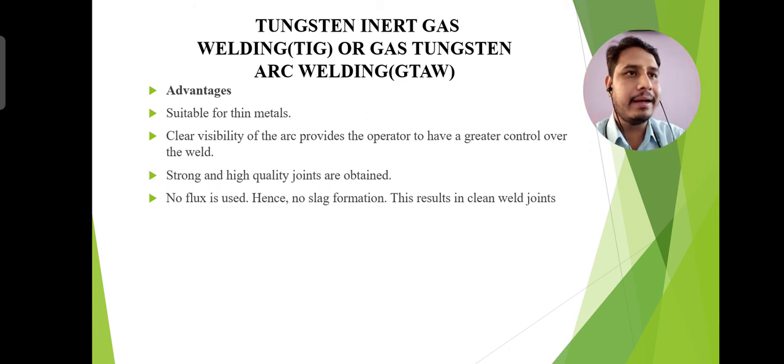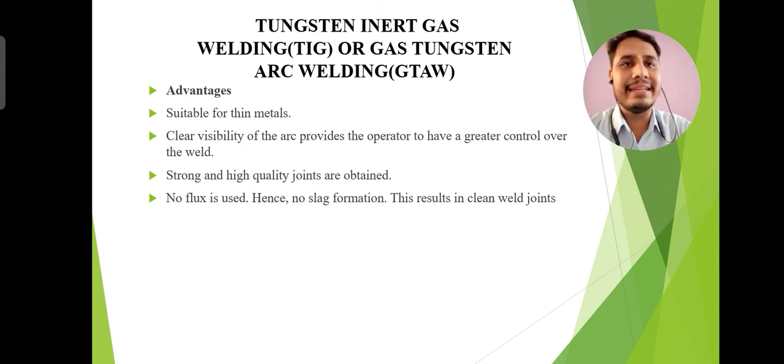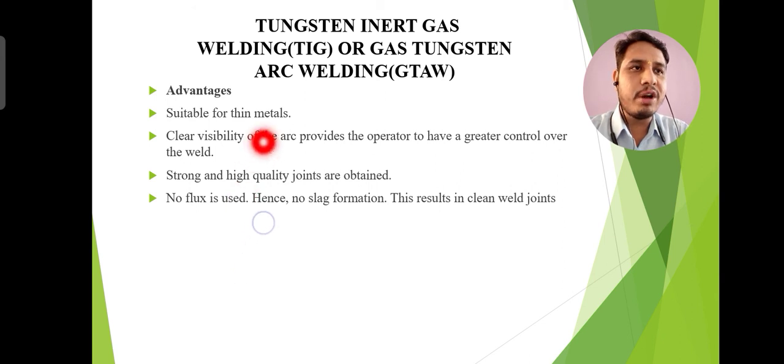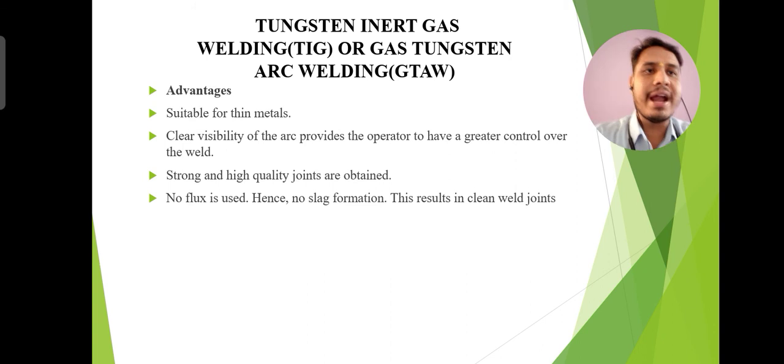If you are going to search for a welding process that is perfect for a 6 mm thick material sheet, you can prefer the tungsten inert gas welding process. Now, these are some advantages of the TIG welding process: suitable for thin metals, and clear visibility of the arc gives the operator greater control over the weld.